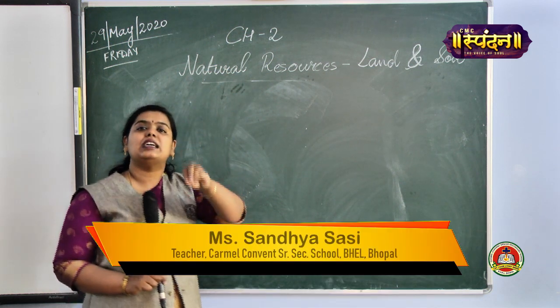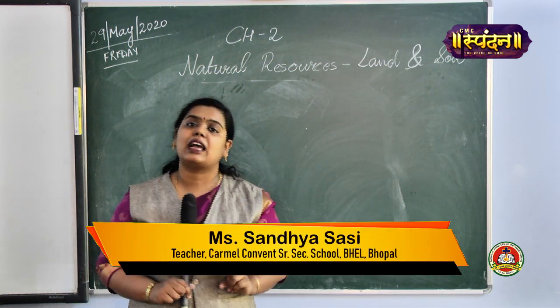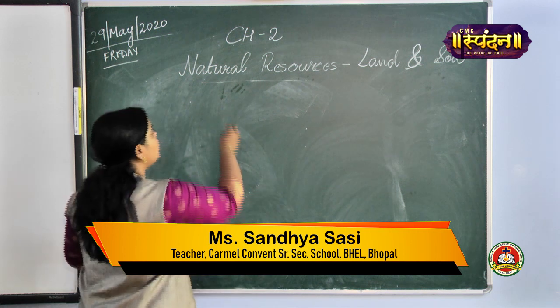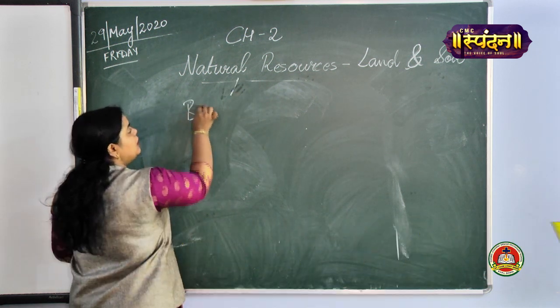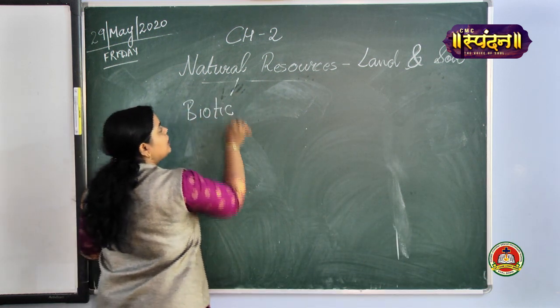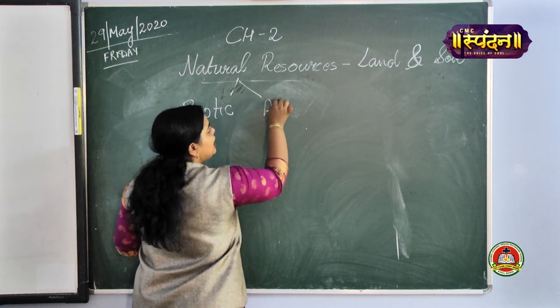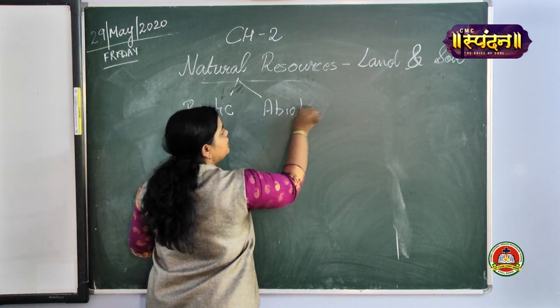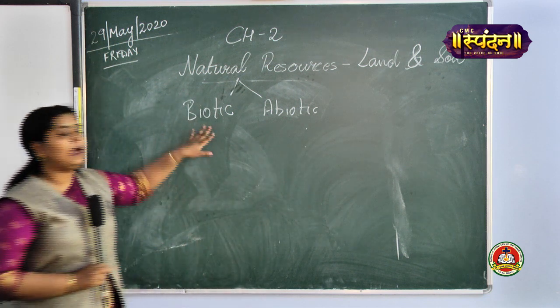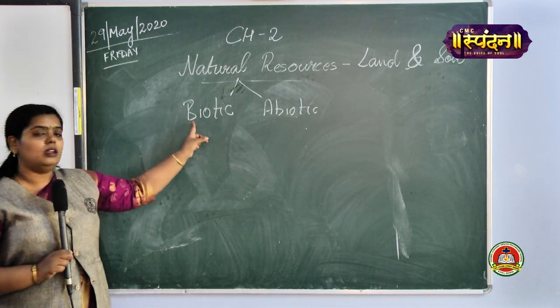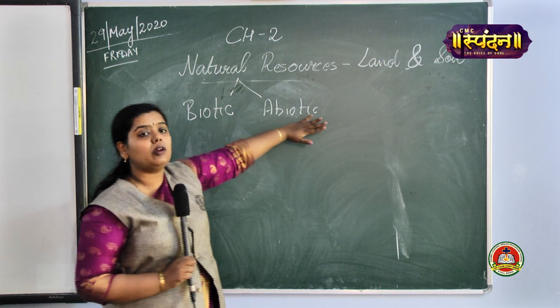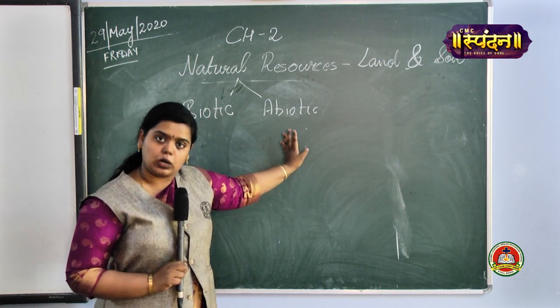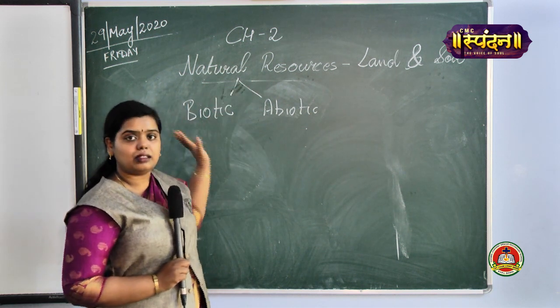In that we learned about two main natural resources. The first one was biotic and the second one was abiotic. Biotic resources, the living things. Abiotic resources, the non-living things. I hope it is clear till this part.